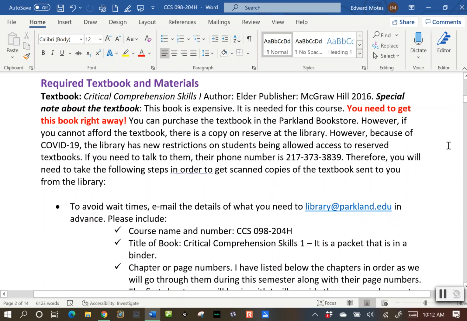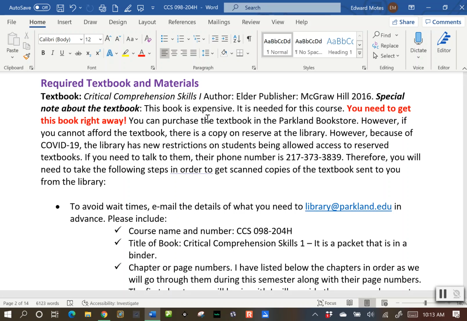Required textbooks. I've had a few of you email me about this. Our required textbook is called Critical Comprehension Skills 1. You have to have the textbook in order to pass this course, okay? It is kind of expensive. I want to say it's between $70 and $80. It could be a lot worse. The actual textbook is huge. It has a lot of chapters in it.